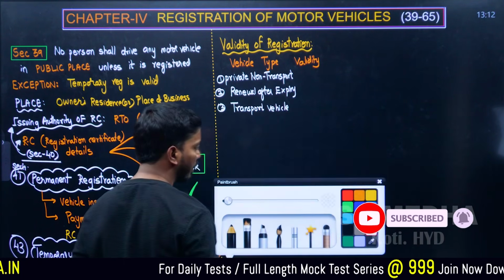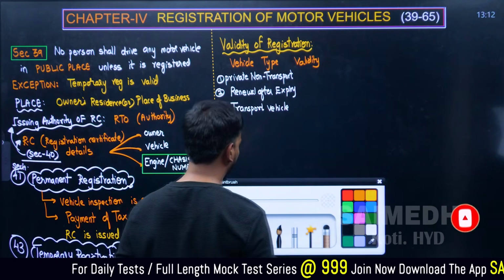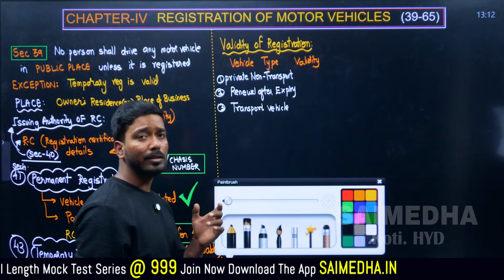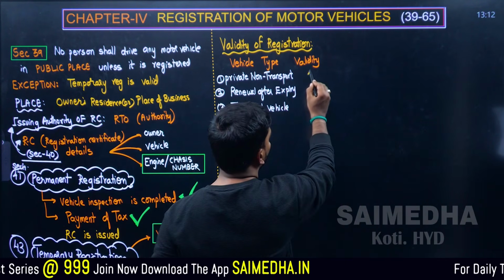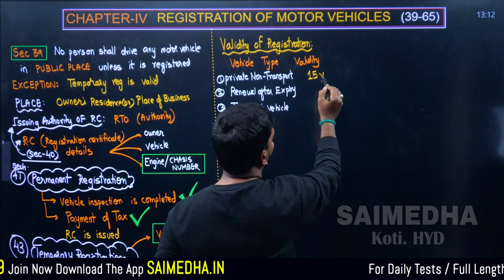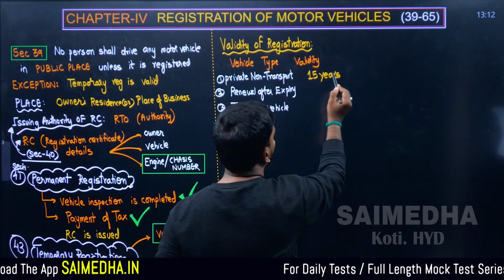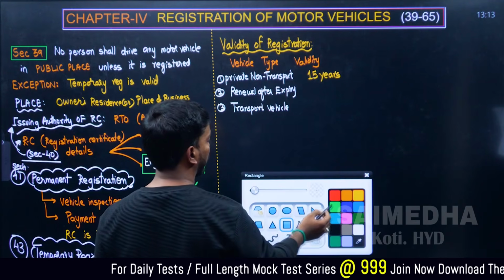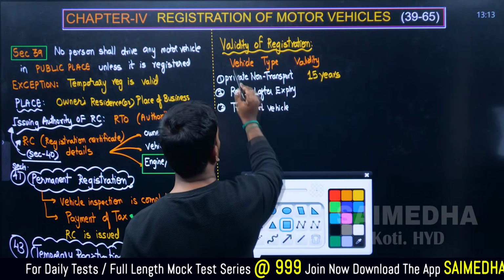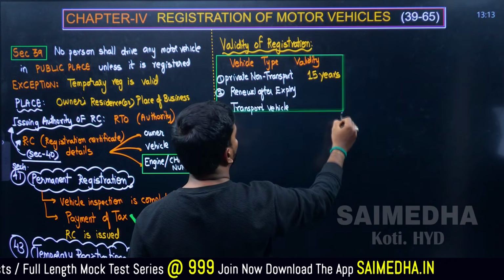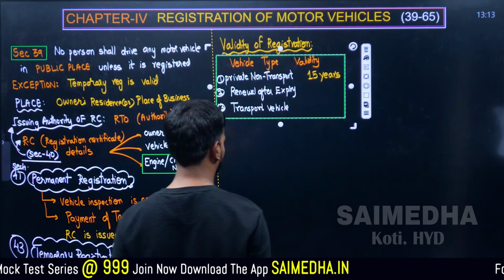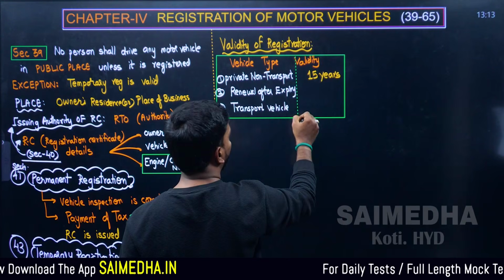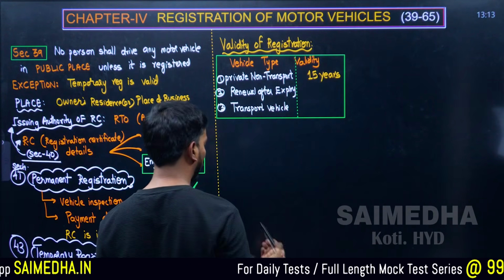Remember, this validity is very, very important and an expected examination question. For a private, non-transport vehicle, any RC is going to be valid for how many years? 15 years. Very important. This box which you are seeing here is very, very important. Expected examination questions are going to be coming from this very box. 15 years. Followed by, suppose it is expired now, then you go for renewal.